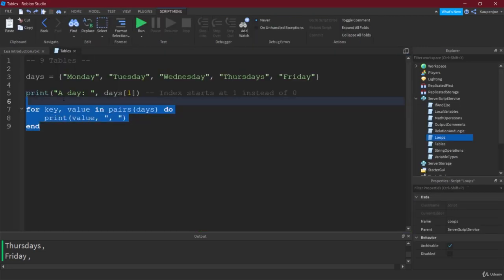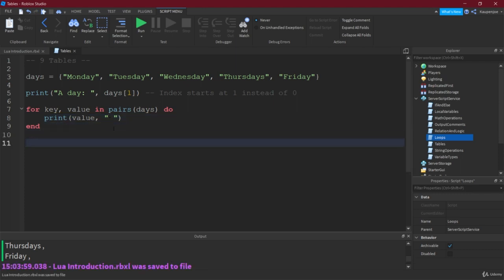Now, the great thing about that is that if we add another day, for example, then this just works automatically. Let's also get the comma out of there. And now maybe we want to add in a new day. So let's just do that. Table.insert is the function that needs to be called. Then we pass it our table, and then we pass it where this is supposed to go.